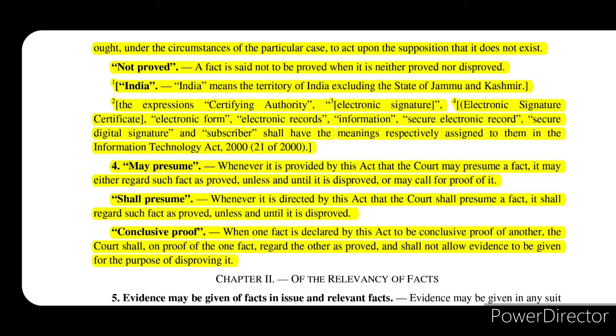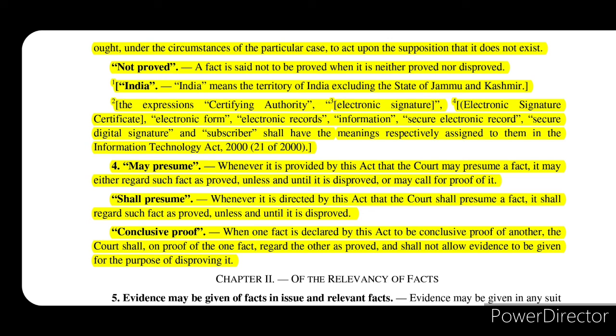Now here is a twist. When shall presume is used, the court will presume such fact, but it will also allow evidence to disprove it if such evidence is available. So you can give evidence in those cases where shall presume is mentioned. The court will presume it, but if you give enough evidence to disprove it, then the court will also have to disprove it. But in case of conclusive proof, you cannot do that.